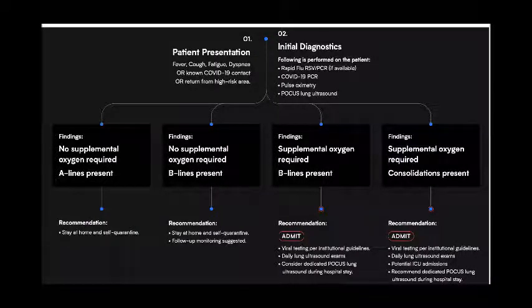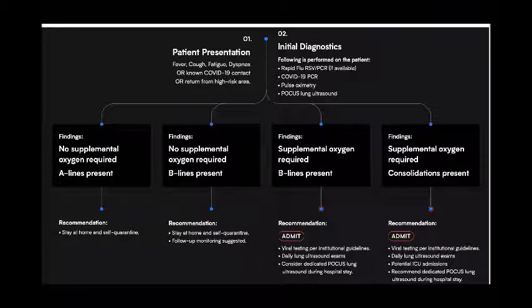If a patient comes to you with a history of fever, cough, fatigue, dyspnea, or with non-COVID-19 contact, or the patient has a history of return from a high-risk area, or the patient is residing in a hot zone, then we have to do initial diagnostics like rapid flu test and COVID-19 PCR. We have to see the pulse, we have to see the saturation. Lung ultrasound should be done.